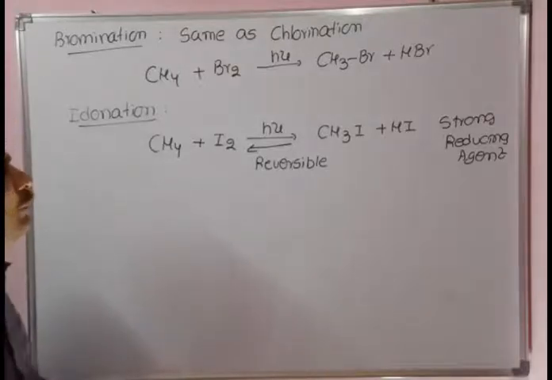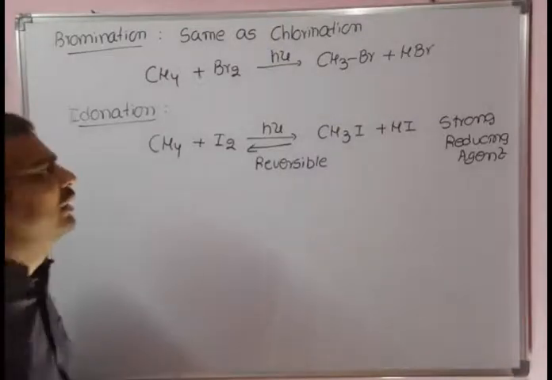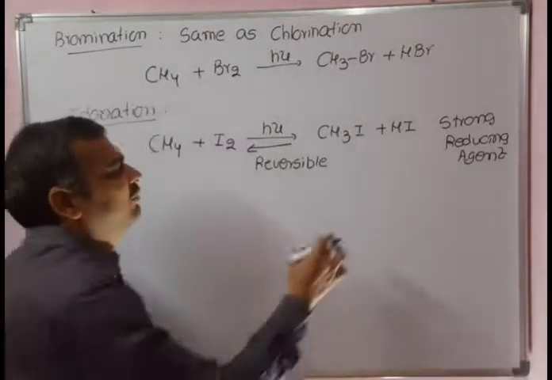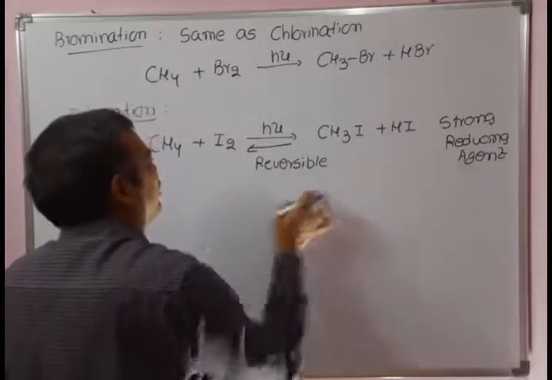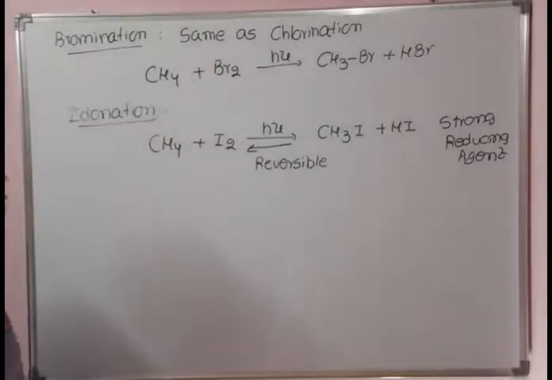To move the equilibrium in the forward direction, we need to do one of two things. Either we remove HI from the reaction, or we convert HI into iodine so that the forward reaction takes place.